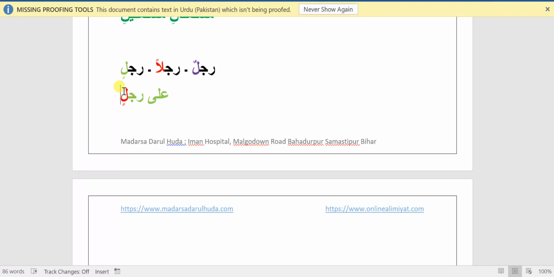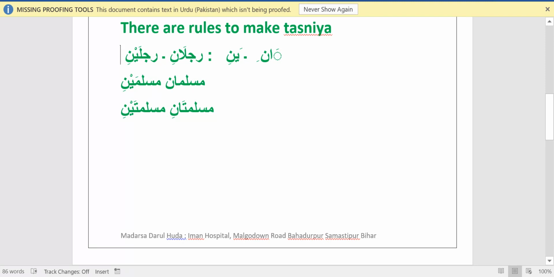Now, when we use rajulani or rajulaini as a tasniya, you will see we cannot add zamma on rajulani, or kasra, or fatha.